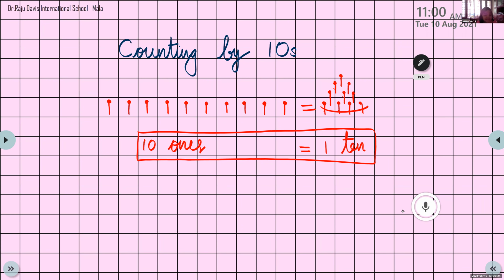Very good, Sanvi. 110 and 1, 1. It shows 11. Nomika, where is 11? Show me the 11 with the matchsticks.